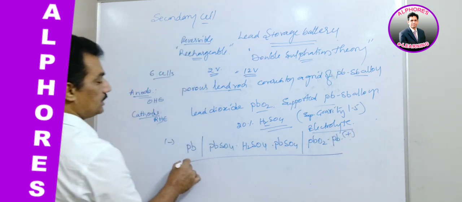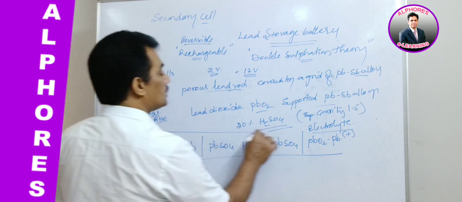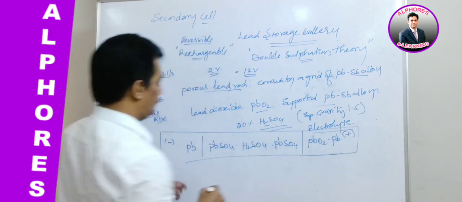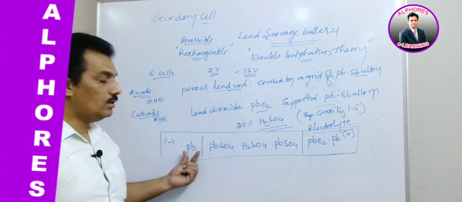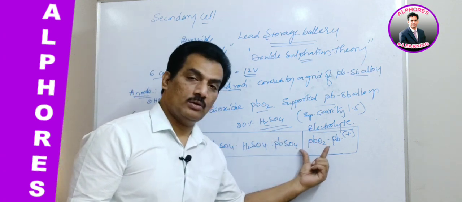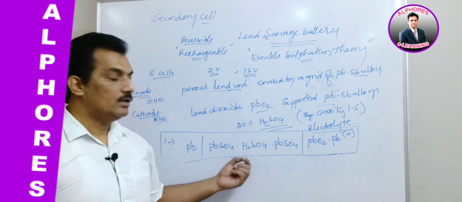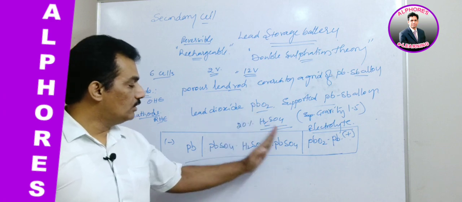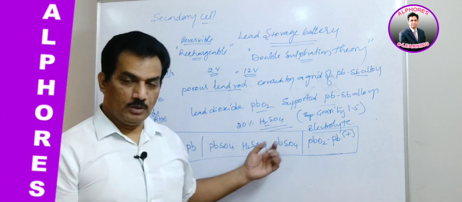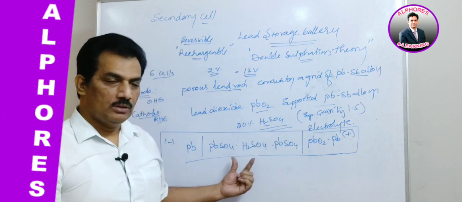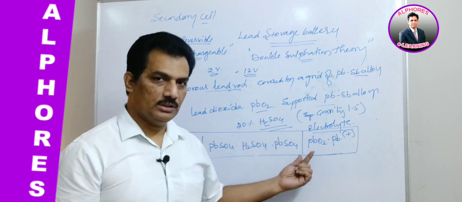This is the representation of the lead storage battery. This is the anode and this is the cathode, and a common electrolyte is there. In previous sessions we learned that when a common electrolyte is present, we have to represent it in between these two electrodes for the cell construction, is it not?